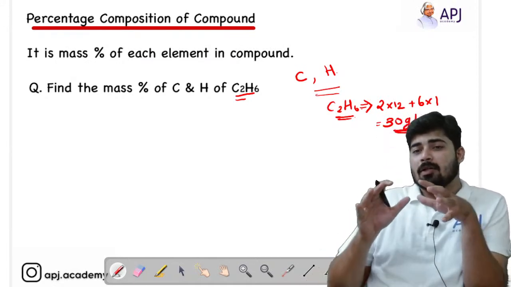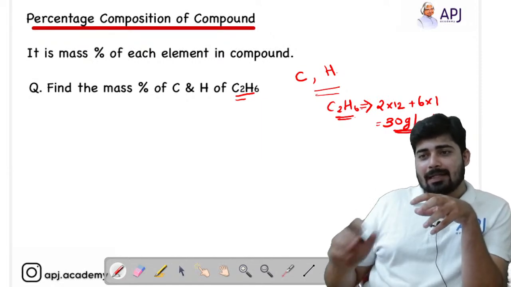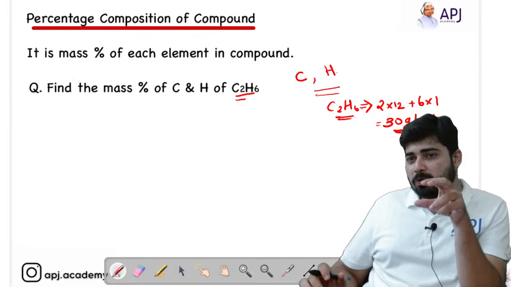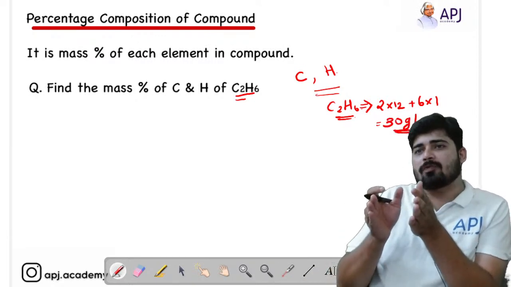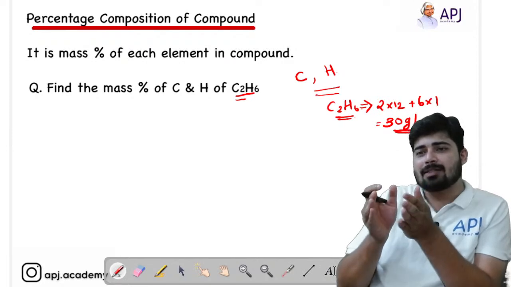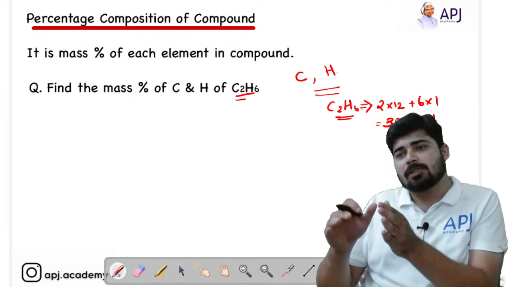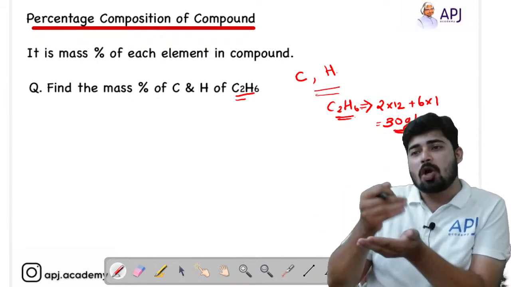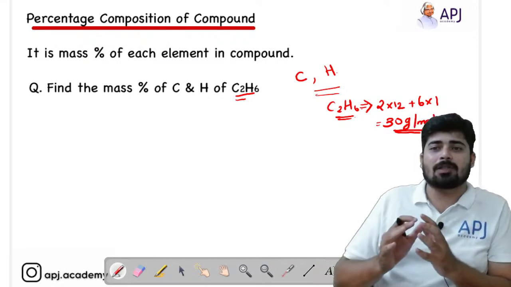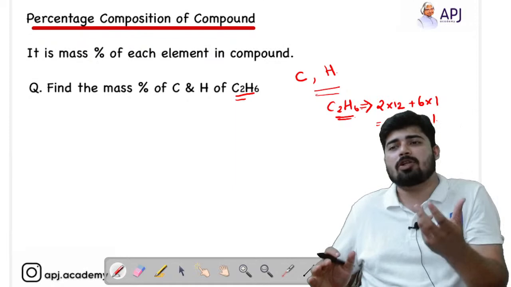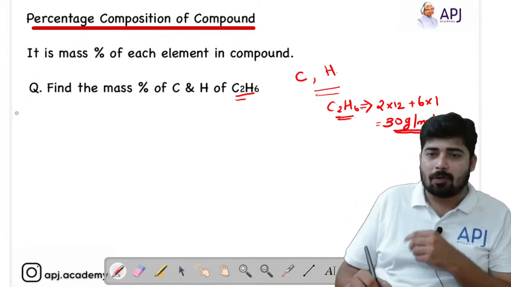In percentage composition, we calculate the individual contribution in mass of each element. That means how much percentage of the total compound's mass is contributed by carbon, and how much percentage of mass is contributed by hydrogen to ethane. So how can we find out the contribution of mass of each element? Let's check that out. Let me calculate first.